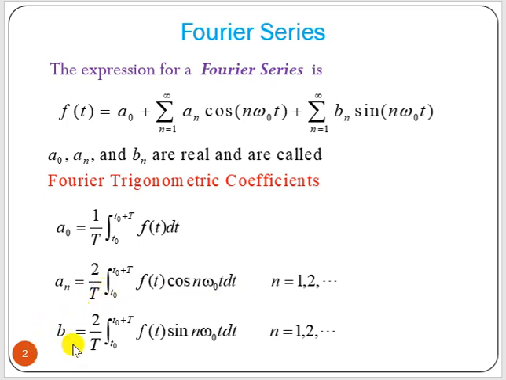Whereas bn, the Fourier coefficient, we can find as the integration of f(t) sine n omega 0 t dt over a time period, and that should be divided by half of the time period. So it is actually 1 by T by 2, so we are getting 2 by T. Now this is the formula of the Fourier series. Any periodic signal can be represented by a sum of sinusoids, that is the concept of Fourier series.